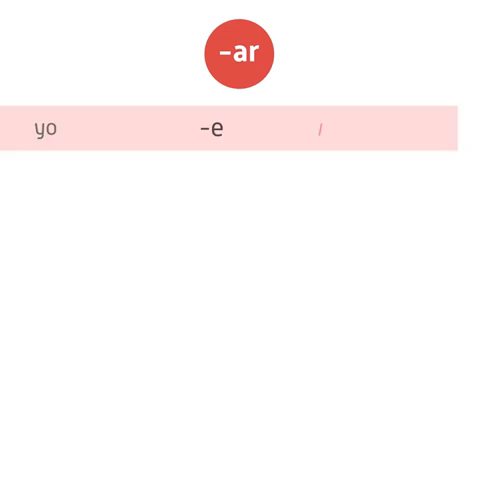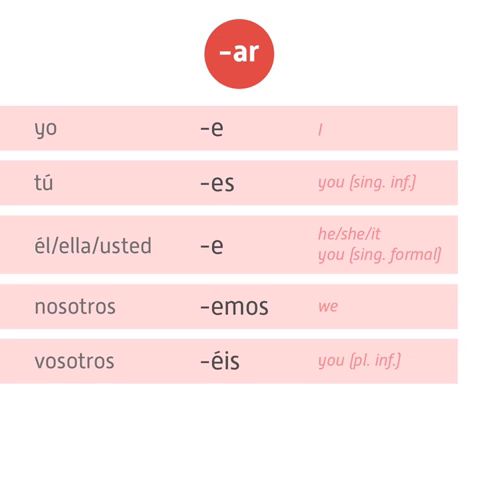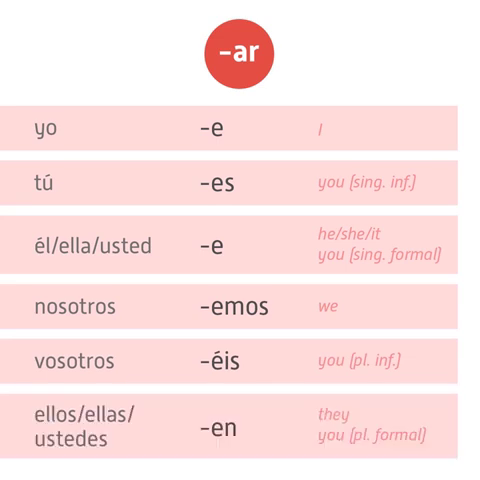If the subject is yo, the ending is e. If the subject is tú, the ending is es. If the subject is él, ella, or usted, the ending is e. If the subject is nosotros, the ending is emos. If the subject is vosotros, the ending is éis. And if the subject is ellos, ellas, or ustedes, the ending is en.